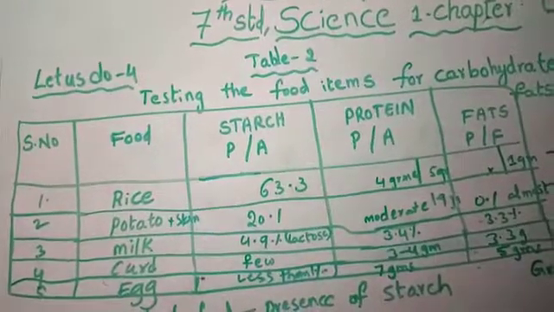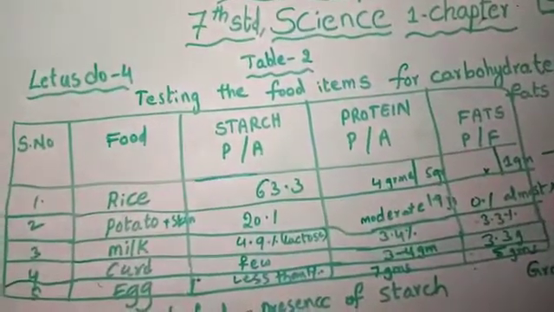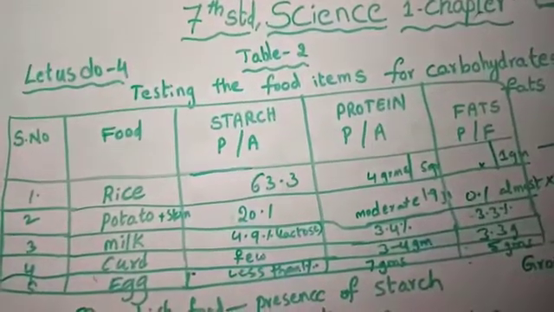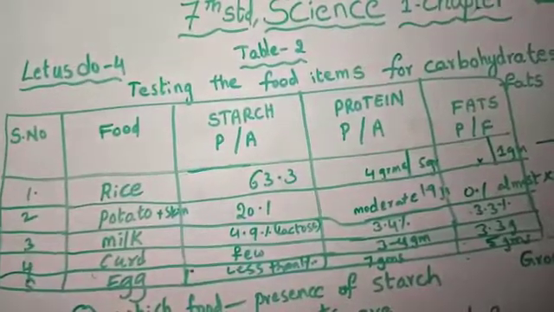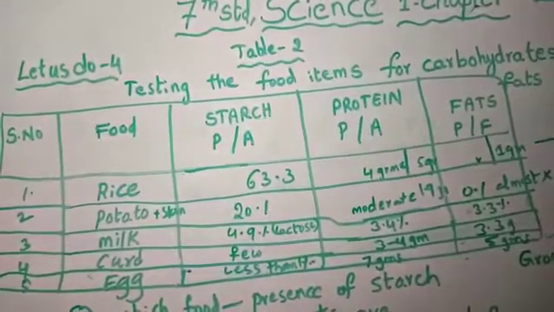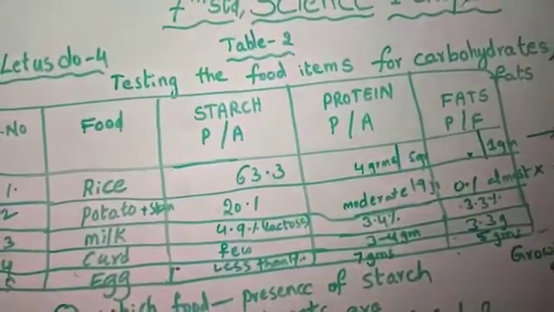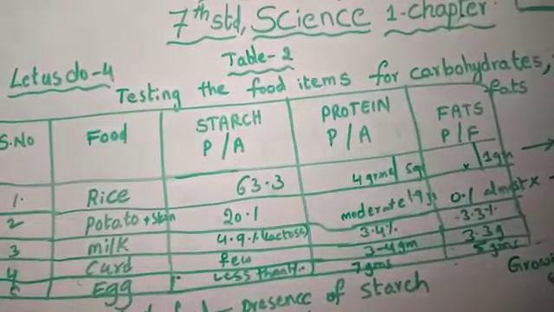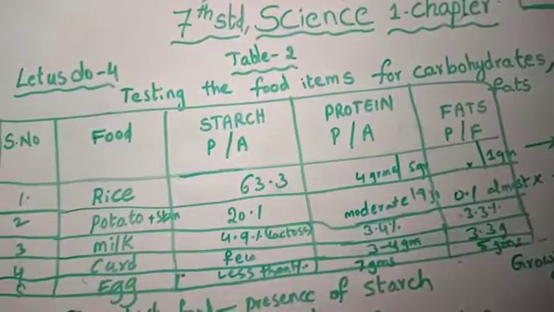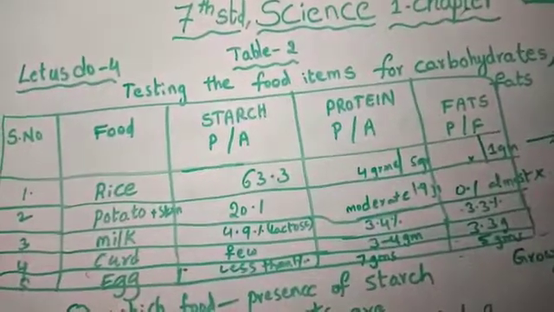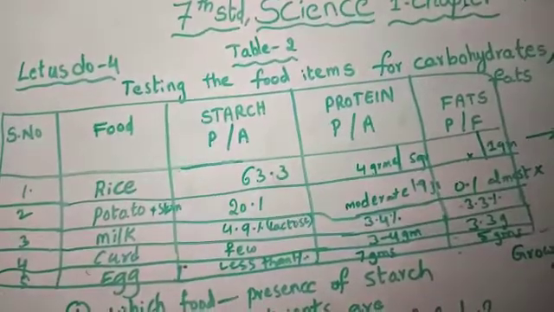First food item is rice. Do you know children? Many members think rice contains only starch, nothing else. But you have to understand rice and brown rice. I will tell you the importance of brown rice also here. See, rice contains 63.3% starch, but brown rice contains less starch, not 63%.